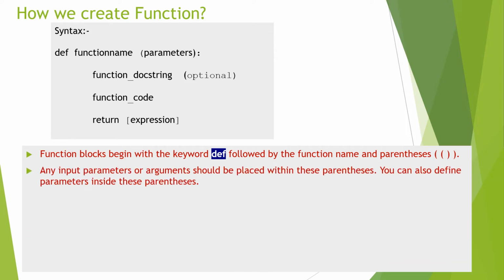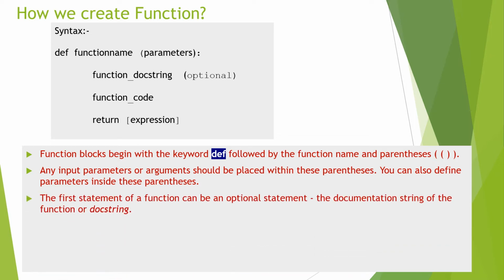If we want to give a parameter, we can write it here. If we don't want to give a parameter, there is no need to write parameters. Then a colon, then the first statement in the function definition is the function docstring. It is also an optional part.